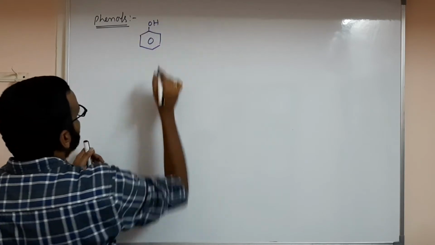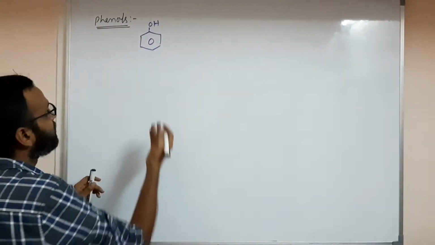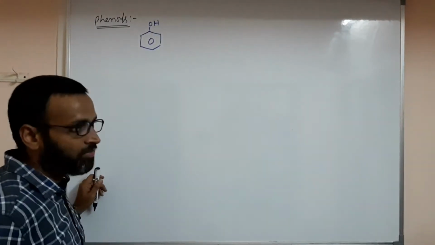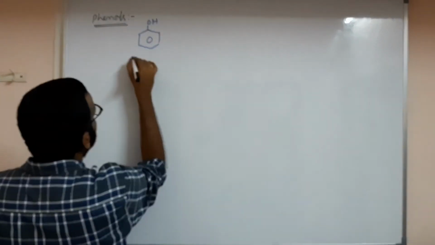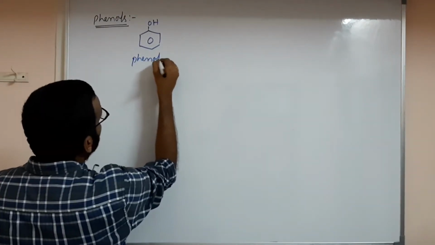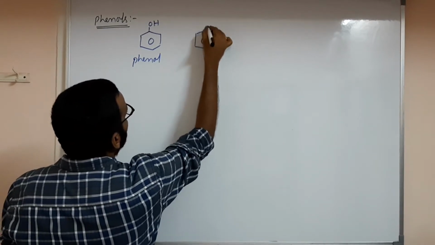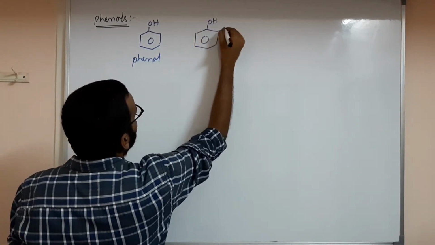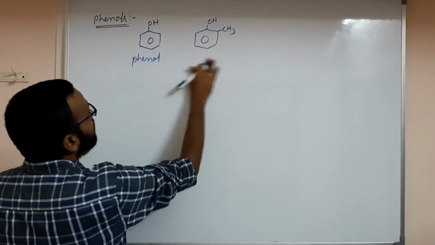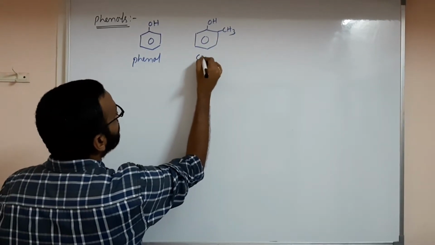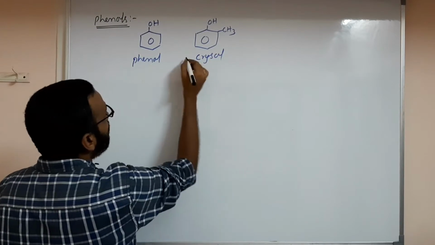C6H5OH, phenol. Many substituted phenols we have. Substituted means C6H4 with OH and this CH3. This is called, do you know what? Cresol, orthocresol.